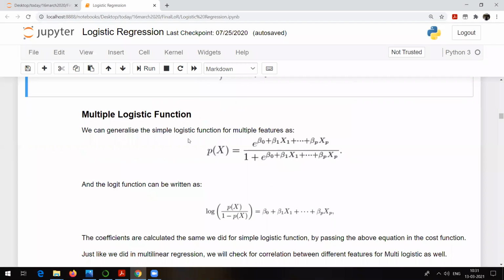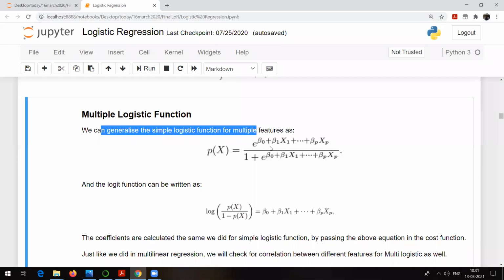Now, whatever we have seen was binary classification, two classes. But what if we have multiple logistic functions? We can generalize the simple logistic function, which was e raised to power beta 0 plus beta 1x divided by 1 plus e raised to power beta 0 plus beta 1x. Something like that it was there. Now what are we doing? We are just trying to generalize it.